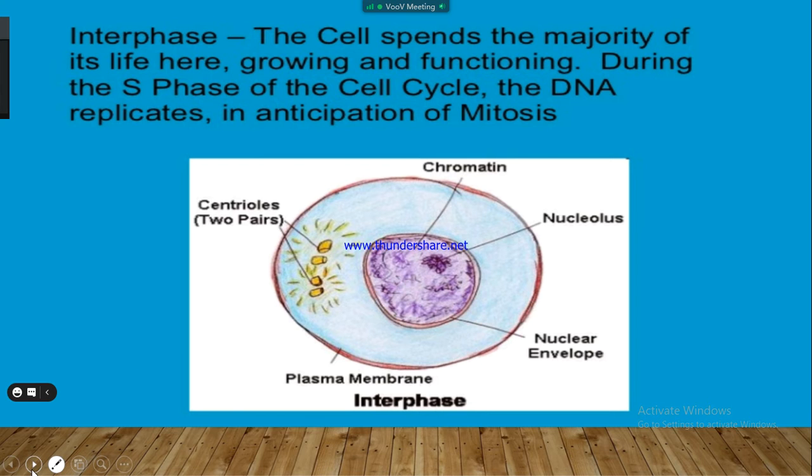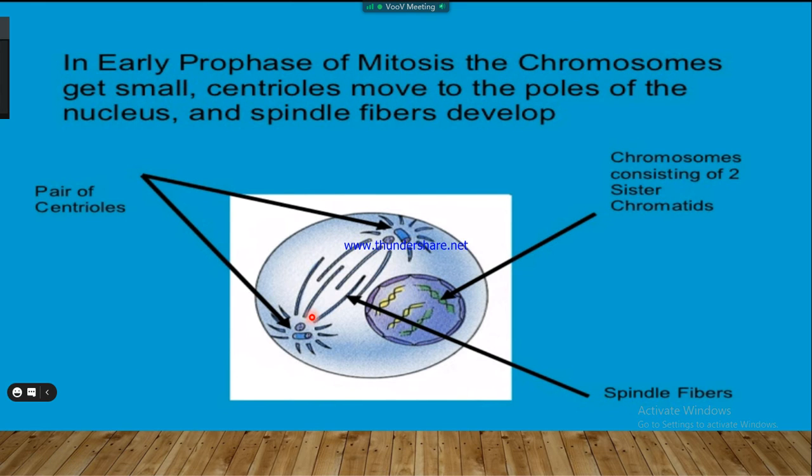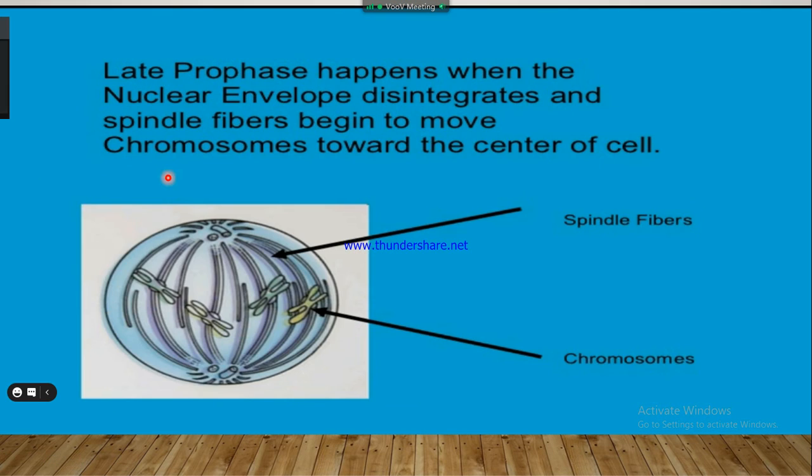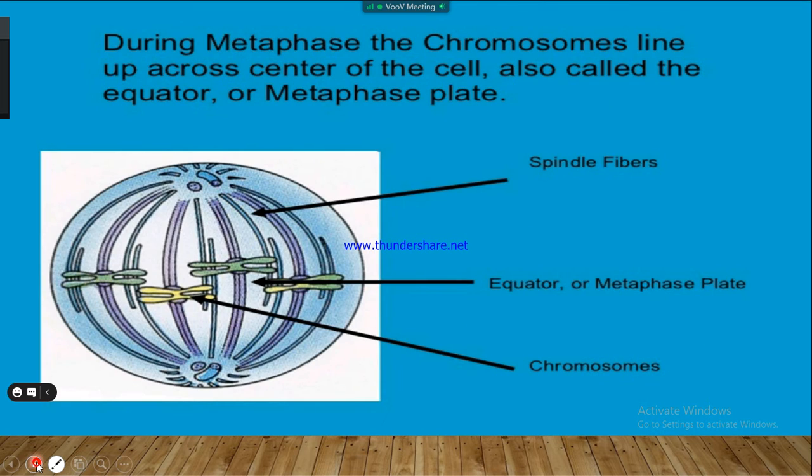In early prophase, the two centrioles emerge, and the chromosomes, each consisting of two chromatids, appear in prophase. In late prophase, these chromosomes are visible, the nucleolus disappears, and spindle fibers are attached to the chromatids. In metaphase, the chromosomes arrange themselves on the equator, or the metaphase plate.